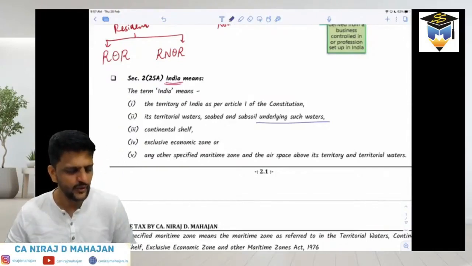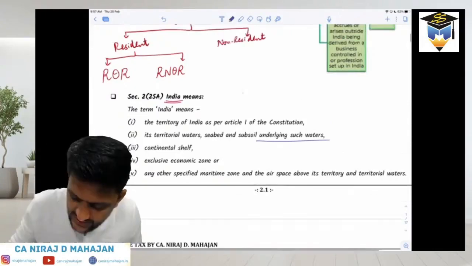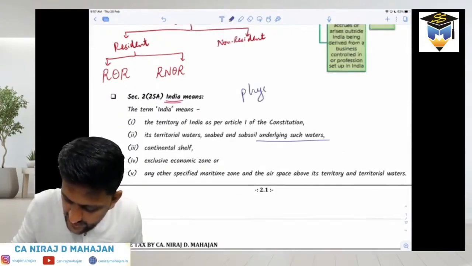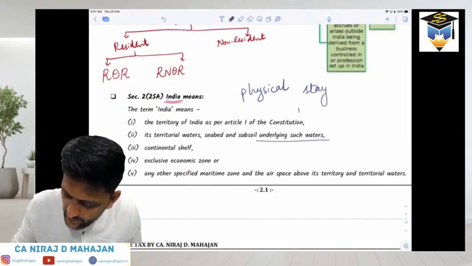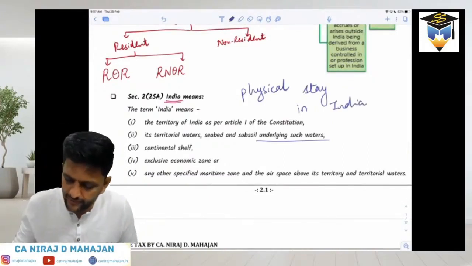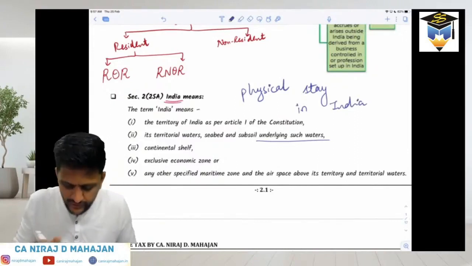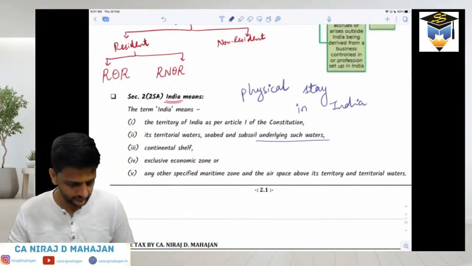Understood here? So we determine residency status of an individual by his number of physical stay in India. Are you understanding or no? For how many number of days he was physically in India. Clear everybody? Done till here? You have any comments, any problem, any doubt, please ask me, okay? Fine.